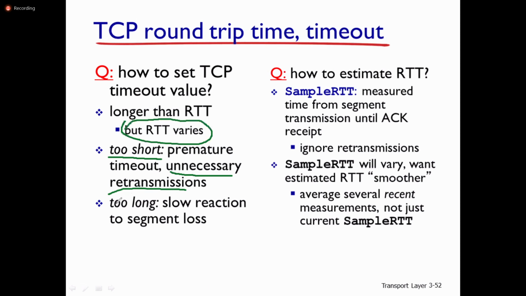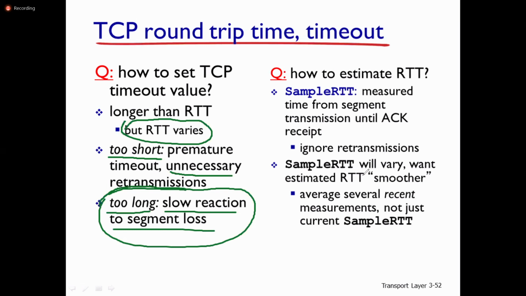If it is too long, there is slow reaction to segment loss. Two things: if it is too short, unnecessary retransmissions in TCP. If it is too long, slow reaction to segment loss. If there is a loss of a segment and the timeout is too long, the reaction time for the loss of segments is very slow.